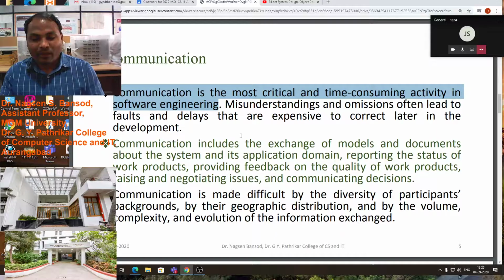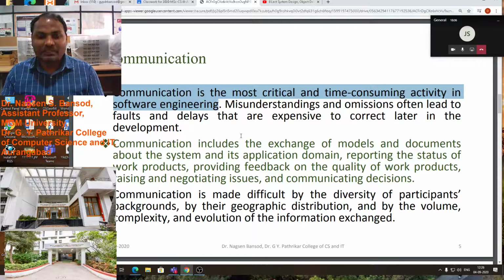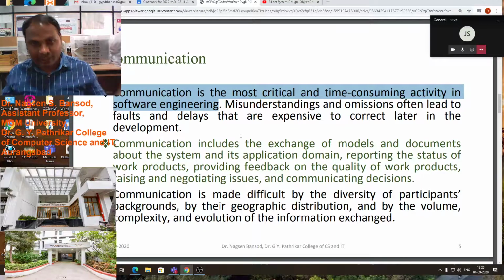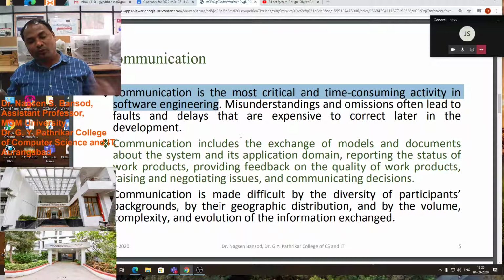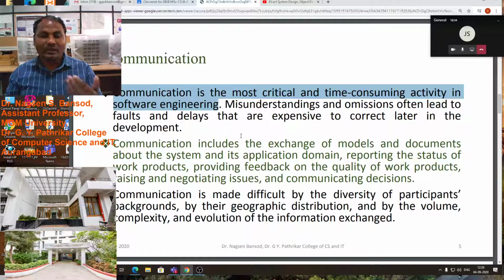Suppose we take information from the client, but some information is missing or some part is not covered at the time of requirement collection, and you design the software without properly understanding the client.